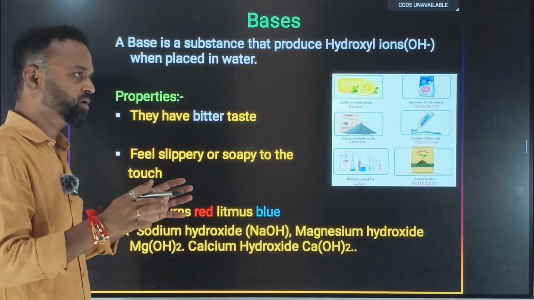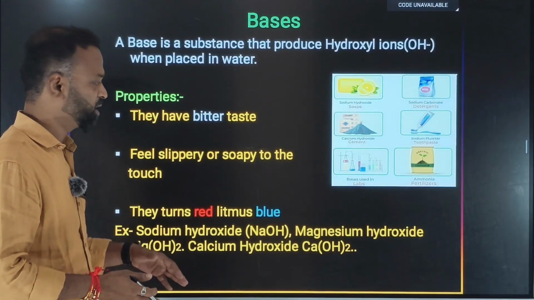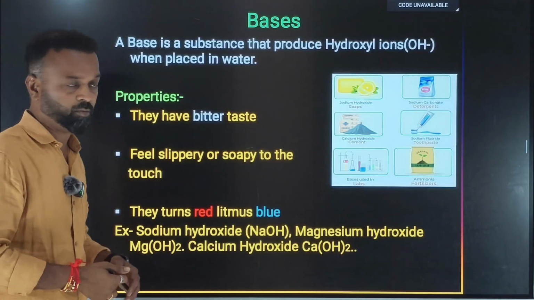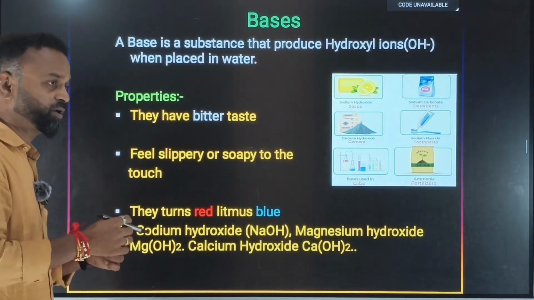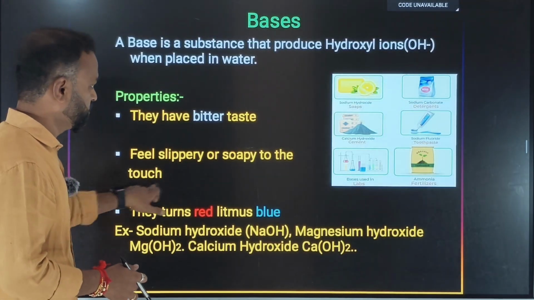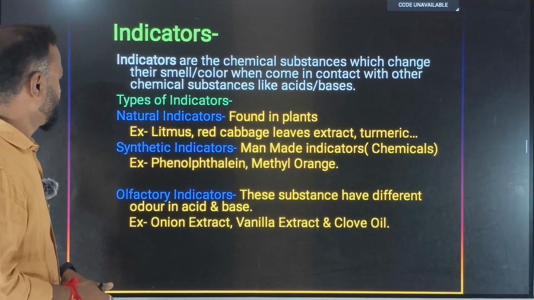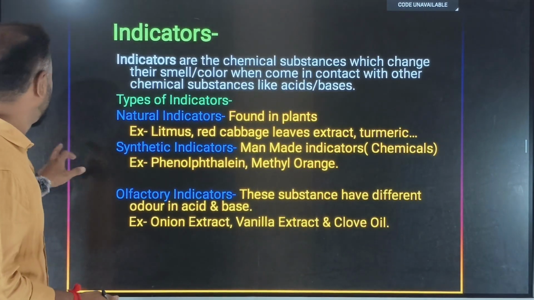If they ask what are acids and bases, or the difference between acids and bases, you can comfortably tell the properties. Or sometimes they might give one of the properties of acids or bases and ask you to tell the nature of the substance. So based on the property, you can very easily tell which is the acid and which is the base. So the next one is indicators.